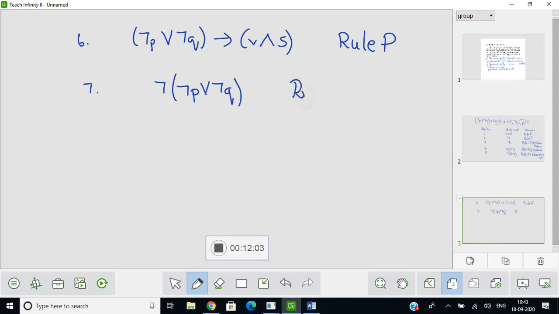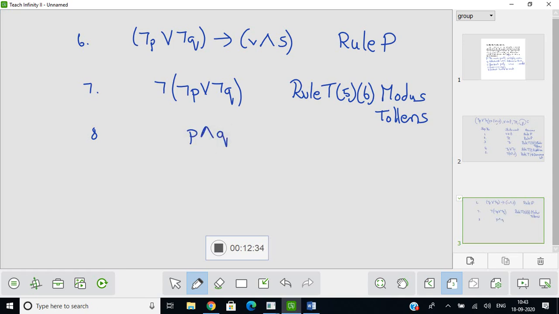I have applied rule T on 5 and 6. The rule is modus tollens. Then, what will I get with this? Again, apply De Morgan's law. This will give me P and Q.